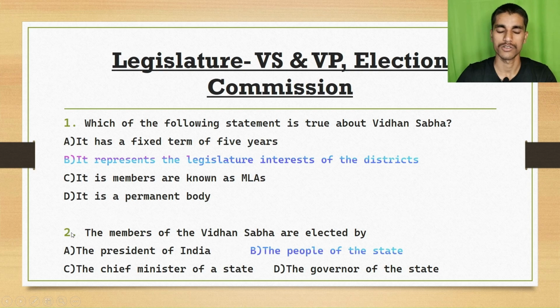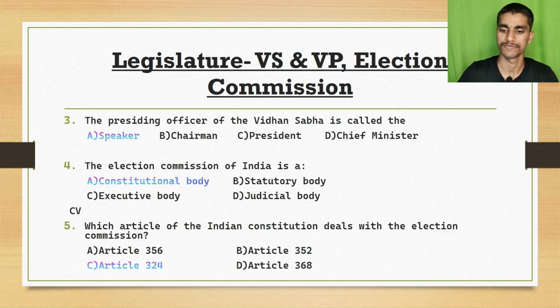The second question is, the members of the Vidhan Sabha are elected by option A, the Prime Minister of India. Option B, the people of states. Option C, the Chief Minister of a state. Option D, the Governor of a state. The right answer is option B, the people of the states.